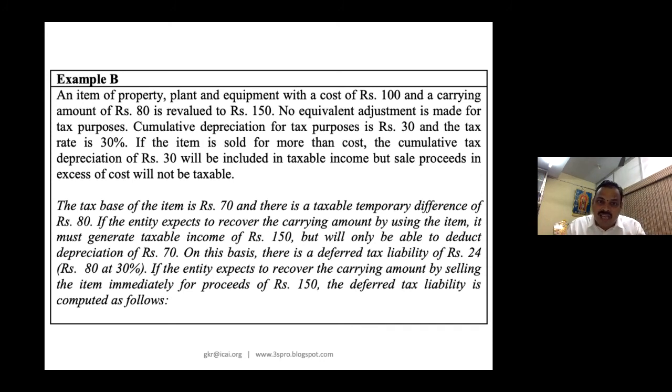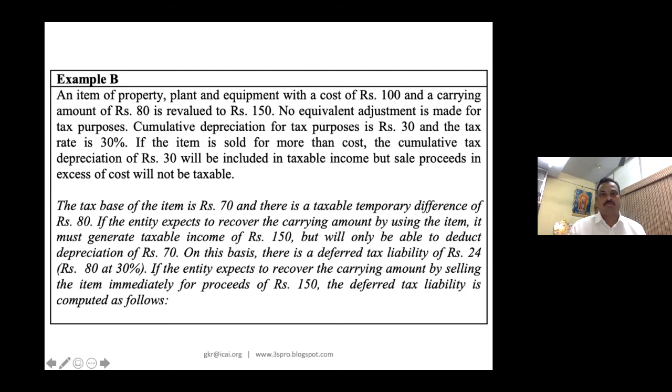30. If the item is sold for more than cost, the cumulative tax depreciation of 30 will be included in taxable income, but sale proceeds in excess of cost will not be taxable. Good. Now, tax base is 70. There is a taxable temporary difference of 80. Why? Because the carrying amount from 100 to 80 has now been revalued to 150. So my carrying amount in books is 150, but my tax base is 70. So 70 and 150 difference is 80. Will you say 80 into 30%? 80 into 30%, 24 is the deferred tax liability.